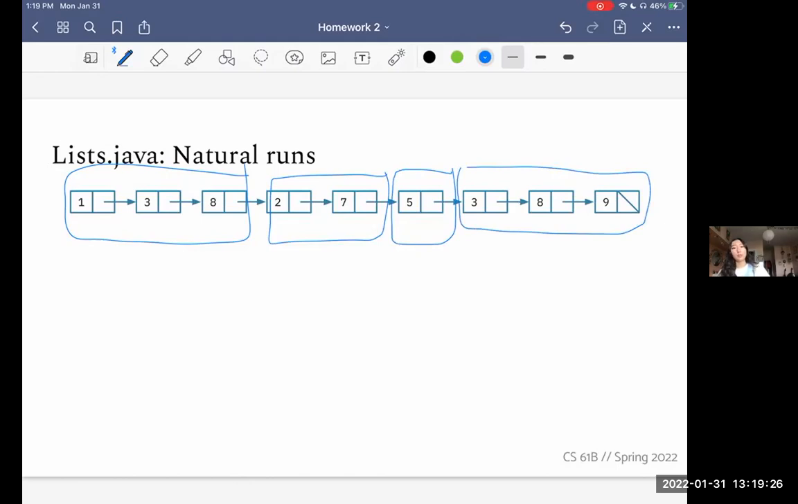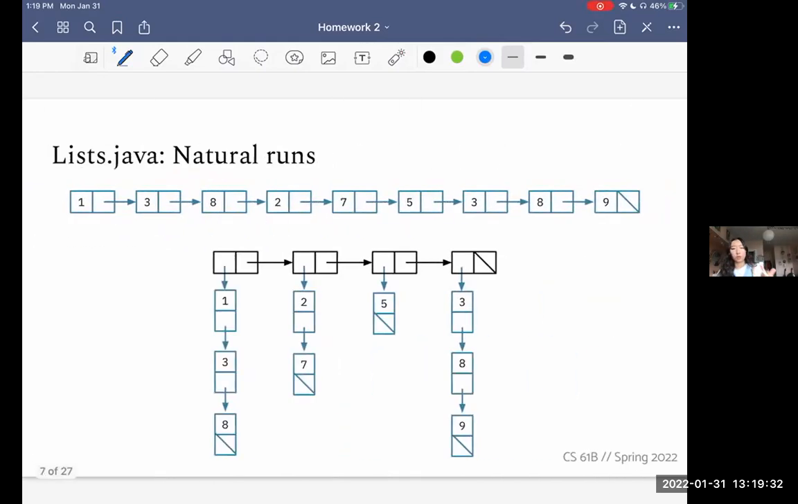And so what we've done is we've divided this list into the strictly increasing chunks. And what you're going to return is this intList list with each of these strictly increasing chunks, right? And so within the intList list, you're going to notice that every subarray is strictly increasing, right? We go 1, 3, 8, 2, 7, 5, 3, 8, 9. And so this is why we gave you this intList list class, because that's what you're going to be returning in the natural runs method.